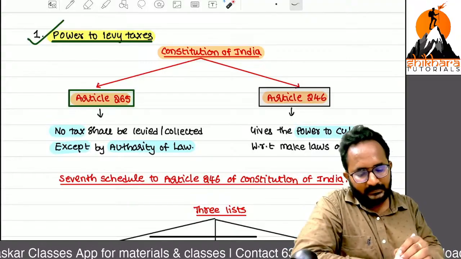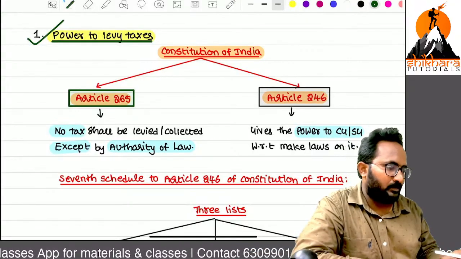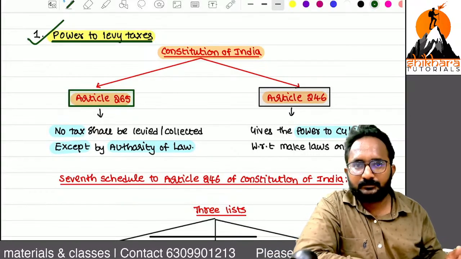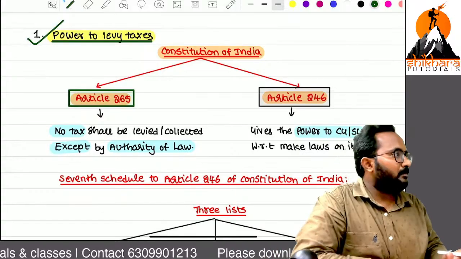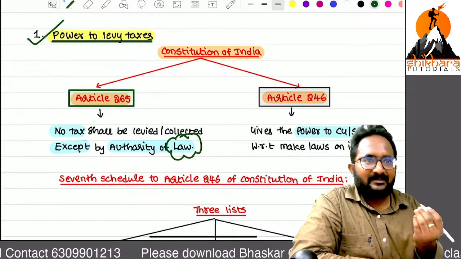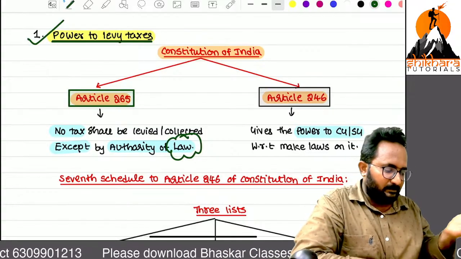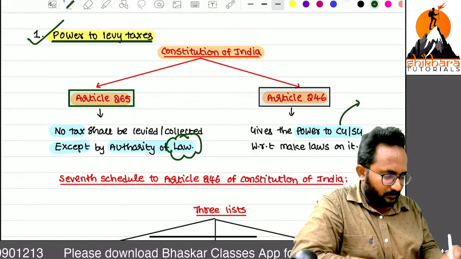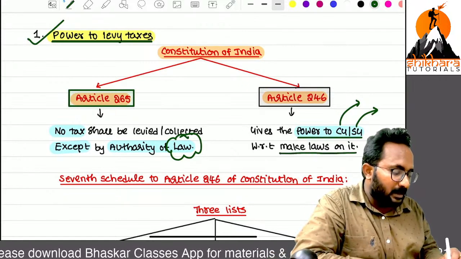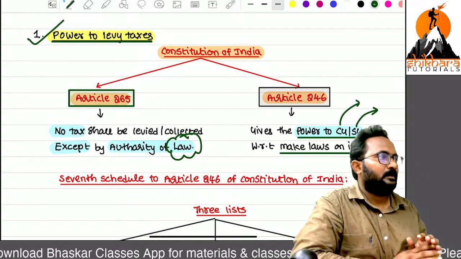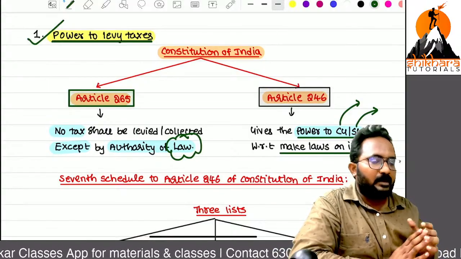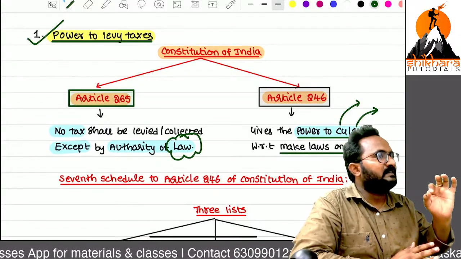Second, article number 246. 246 says how to frame the laws. Here they highlight the law. So now the government has the question, sir, how to frame the laws? Simple. The central government and state government have the power to make laws regarding tax collection. Income tax law, GST, customs related, these laws are framed by whom? Either the central government or the state government.